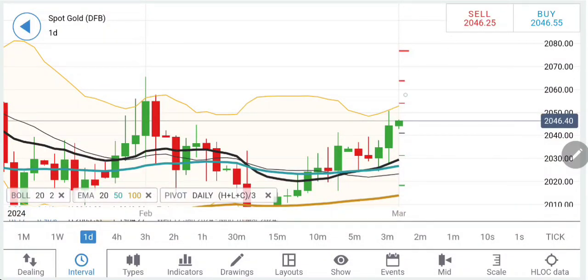Gold finally has breached the 2040-42 zone and has moved towards 2050. I mentioned very clearly in my video yesterday that beyond 2042, the direct rate is going to land at 2050 levels. I hope you all profited.